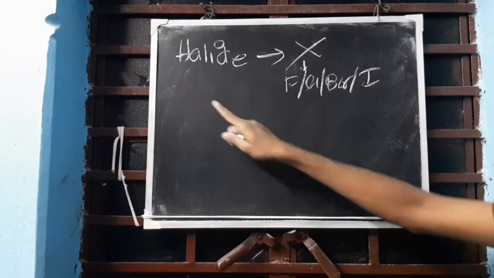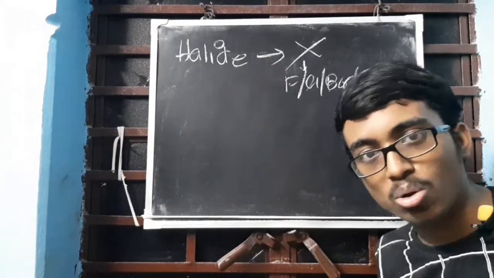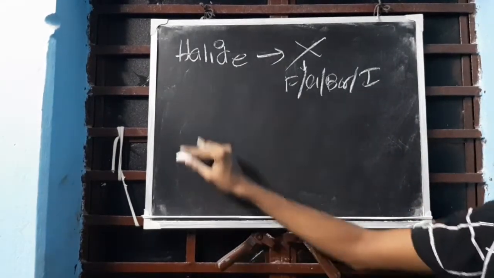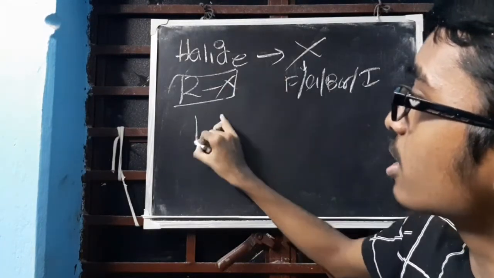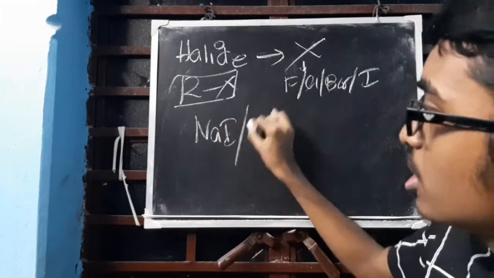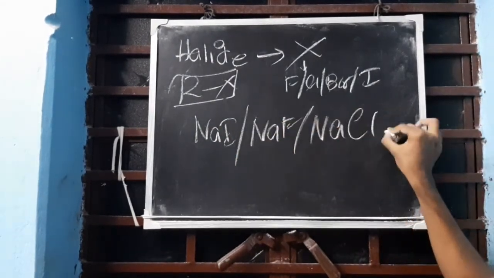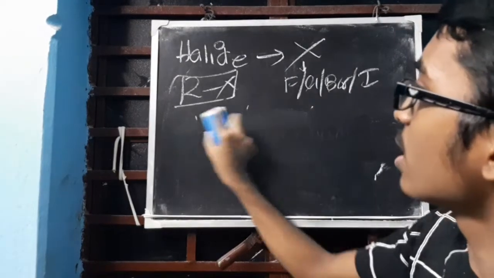Okay. Types of organic compounds form these haloalkanes. Halo, H-A-L-O alkanes. Okay. Haloalkanes. Clear? What is the general formula? The general representation is RX. Clear? We represent RX. It can be NaI, I'm just giving an example. It can be NaF. It can be NaCl. These are all haloalkanes. Clear? Now I am not going into haloalkanes anymore.